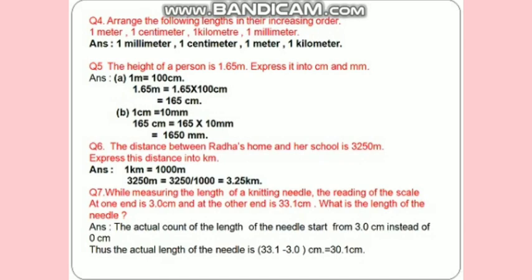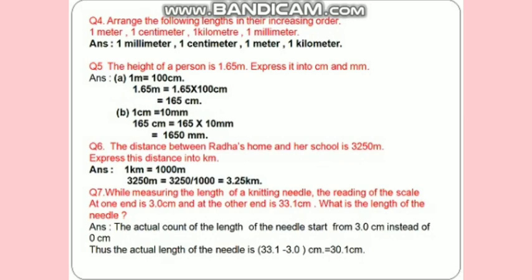Question 5. The height of a person is 1.65 meter. So we have to express it in centimeter and millimeter. As you know, 1 meter is equal to 100 centimeter. So 1.65 meter is equal to 1.65 into 100 centimeter.